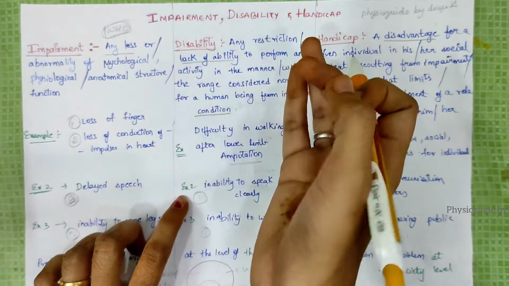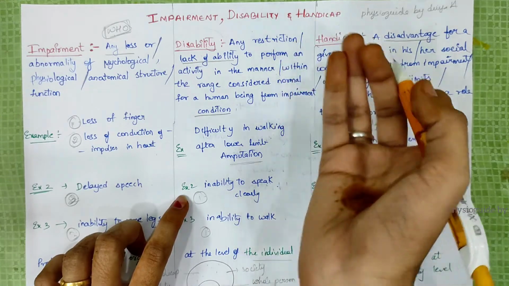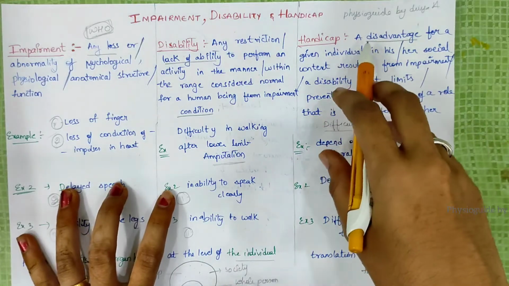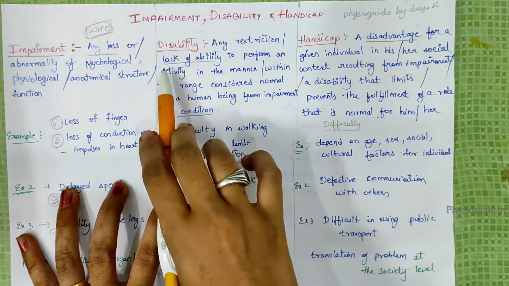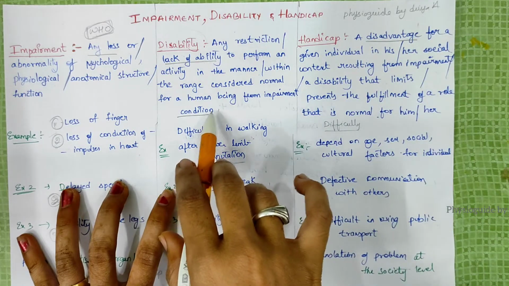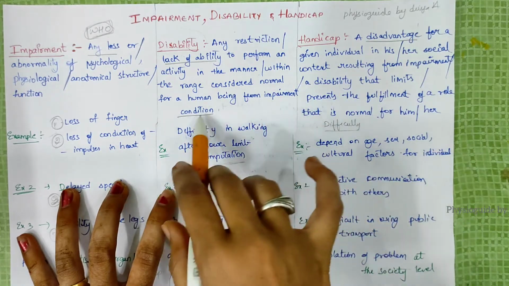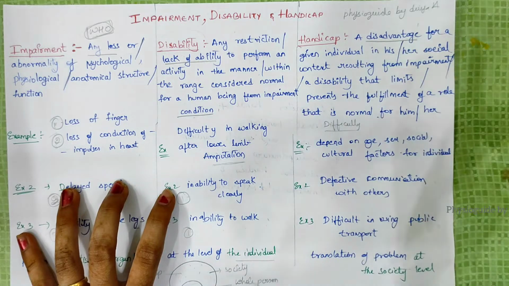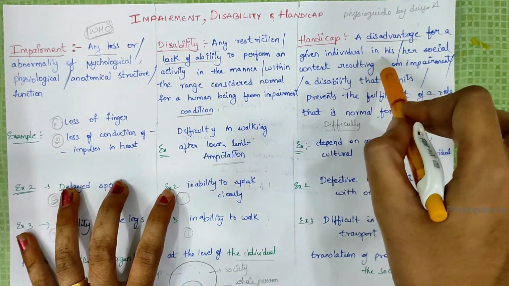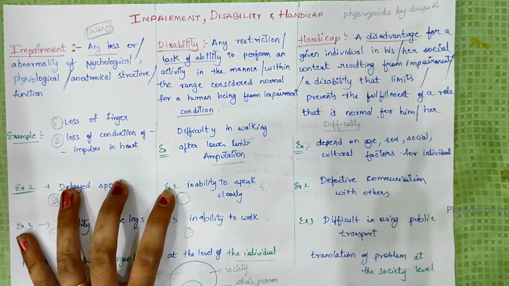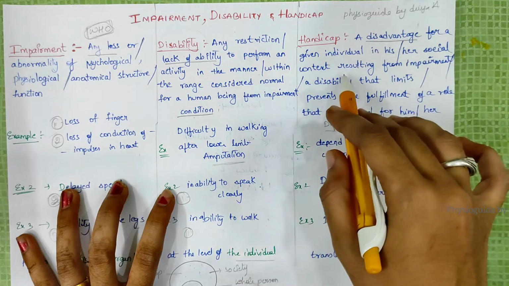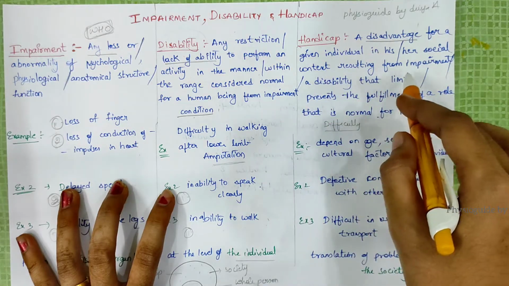Next one, based on the society, what problem the patient faces is handicap. So in this lack of ability, in this impairment condition, in this disadvantages. So a disadvantage for a given individual in a social context resulting from impairment.